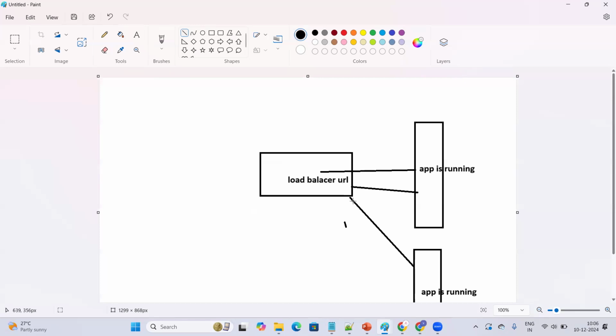And I also told you, whenever I want to share my application or my website name to the outside, am I going to share the load balancer URL to the public? How will I be sharing? I will be sharing the domain name, right? We understood a service called Route 53. What are we doing with the help of Route 53? Route 53 is a DNS service. DNS stands for domain name system or domain name service.